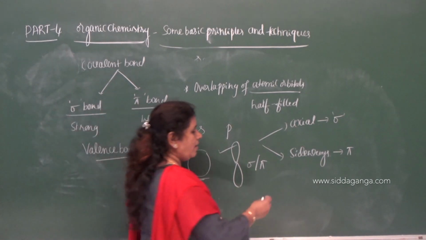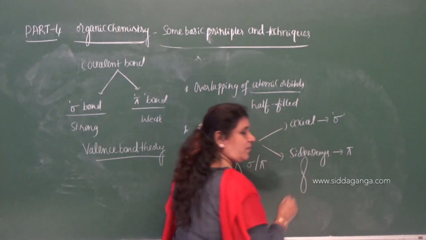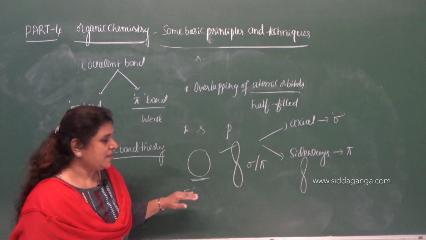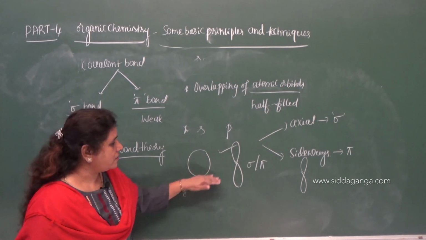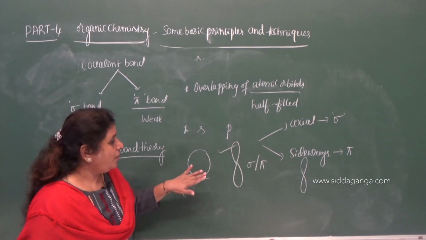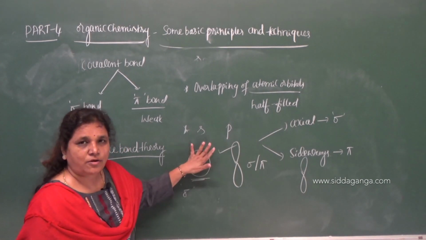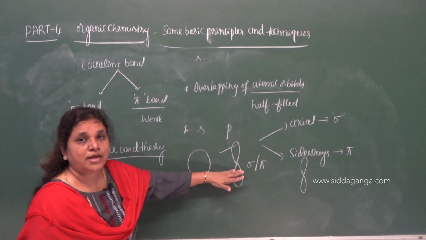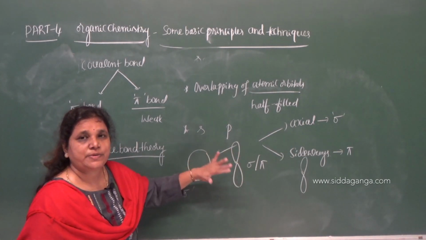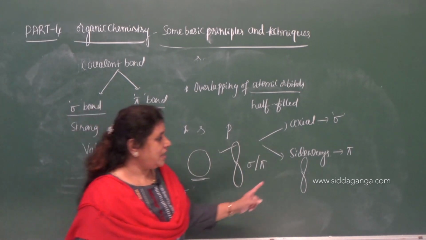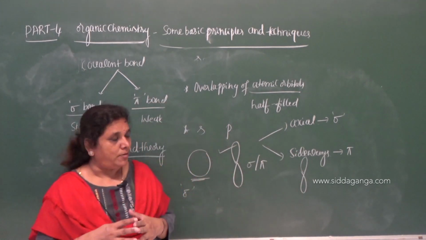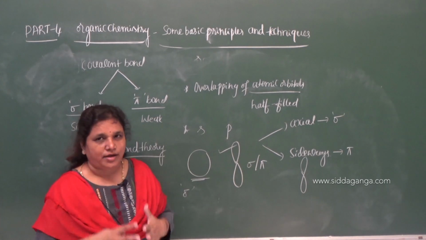Only p orbitals can undergo sideways overlapping, but not the s orbital. The s orbital is symmetric in nature. No orientation for s orbital, but there is an orientation in a p orbital, px, py and pz. And sideways overlapping of atomic orbitals also has its own conditions.